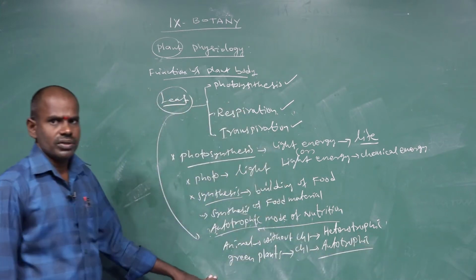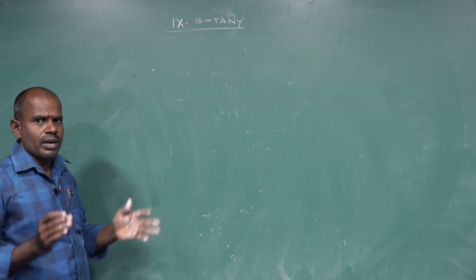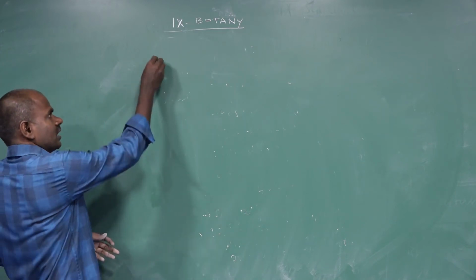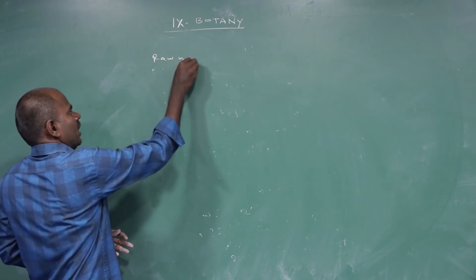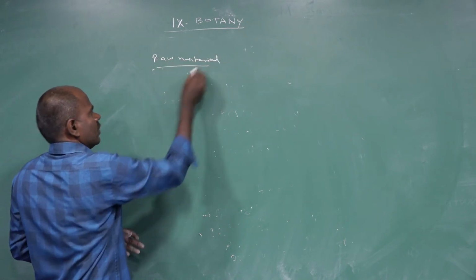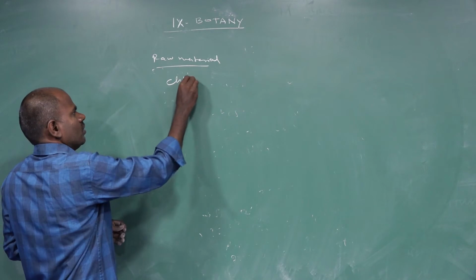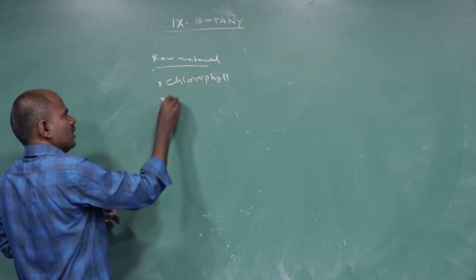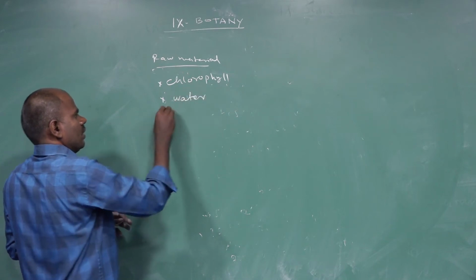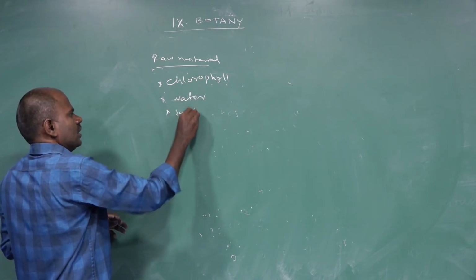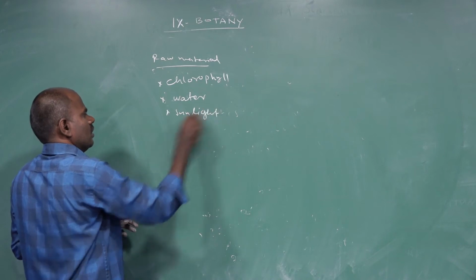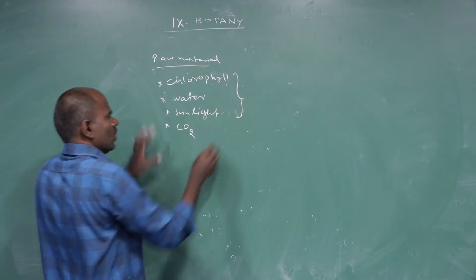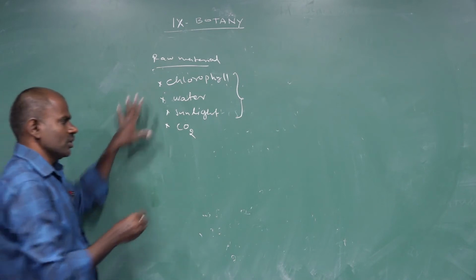So what are the raw materials useful in the photosynthesis process? The first one is chlorophyll. The second one is water. The third one is sunlight, and the fourth one is carbon dioxide. These are the raw materials for the photosynthesis process.